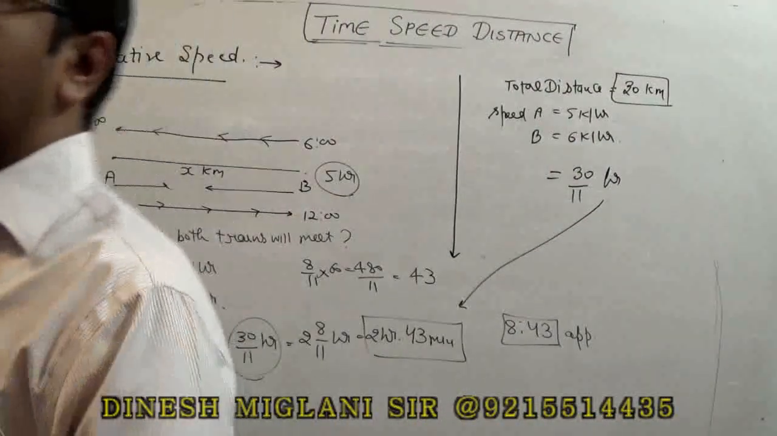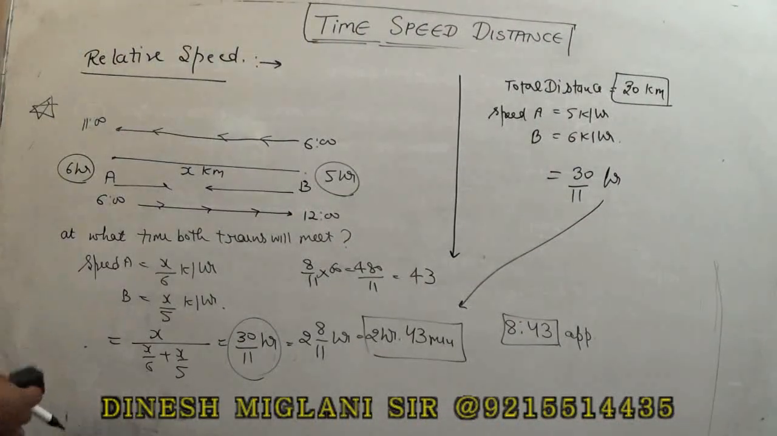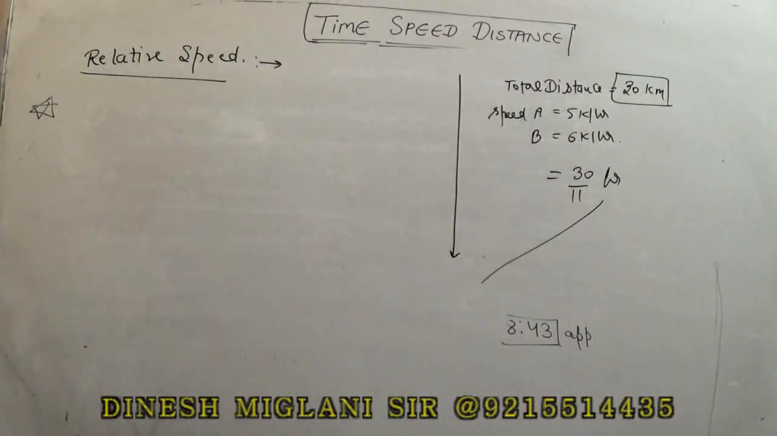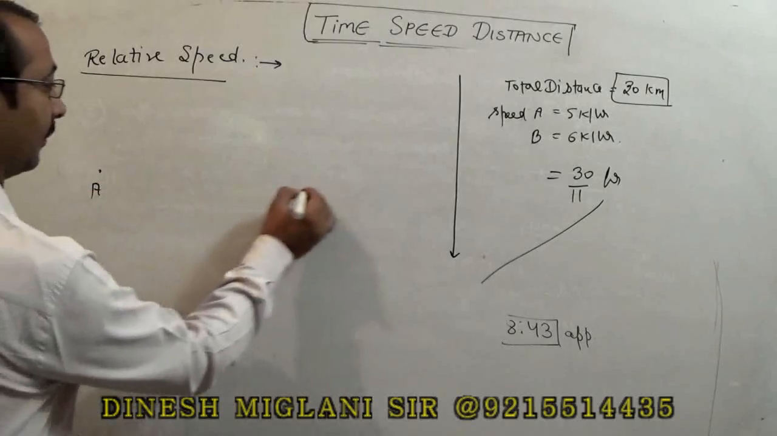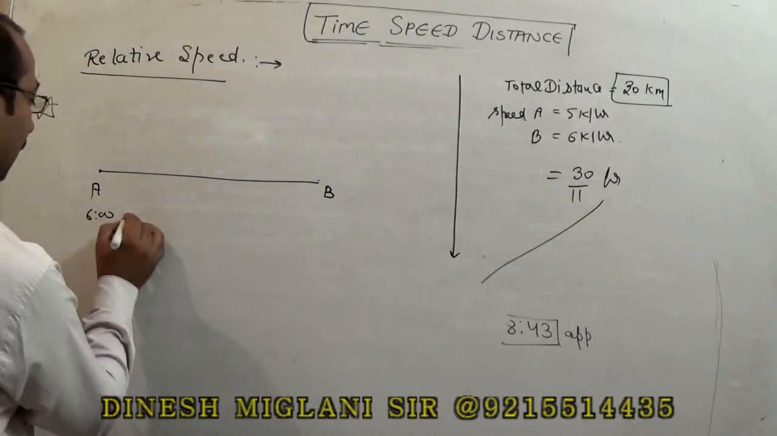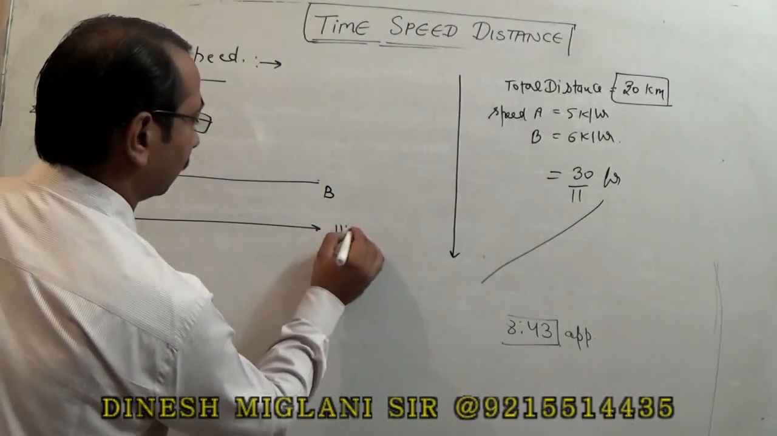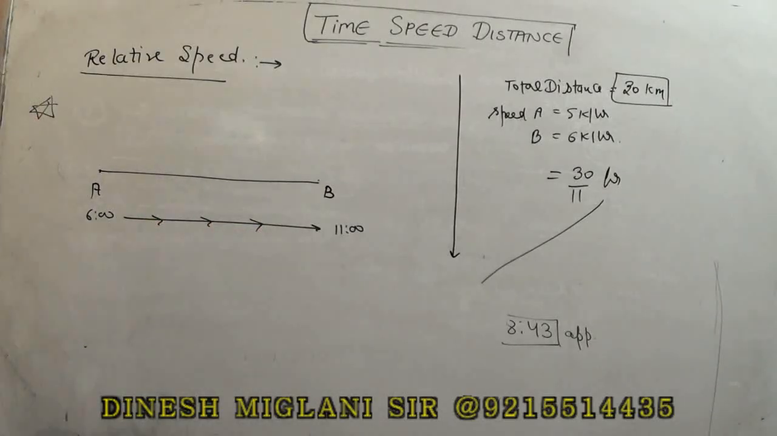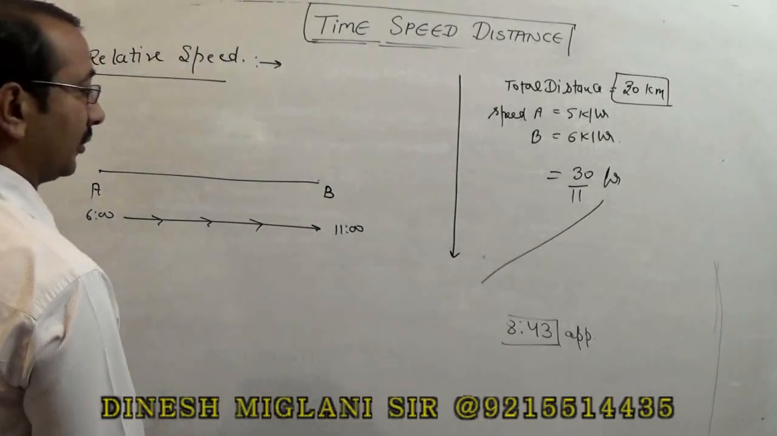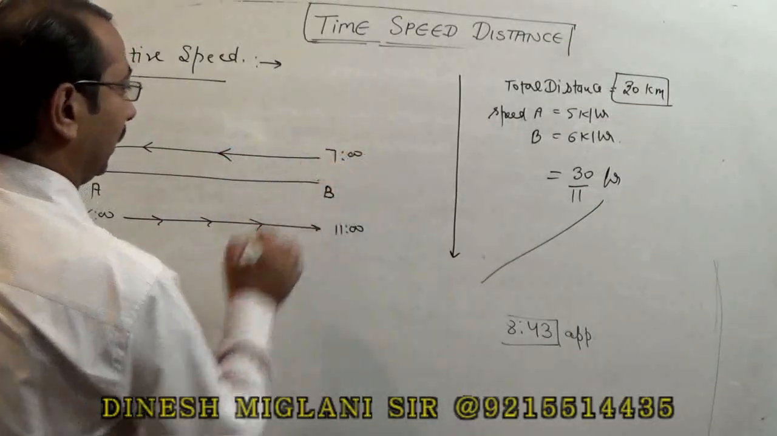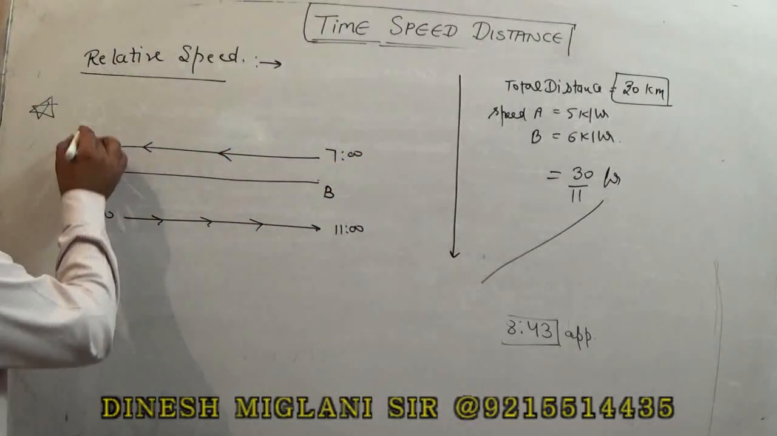Now one more problem is there in this. This question is also asked a number of times. What this question talks about, suppose there are two stations A and B. From station A a train starts in the morning 6 o'clock and it reaches station B at 11 o'clock. Similarly, from station B, a train starts in the morning 7 o'clock and it reaches station A at 12 o'clock.